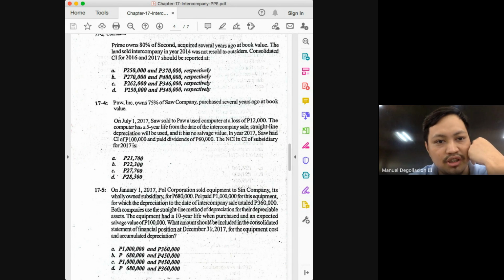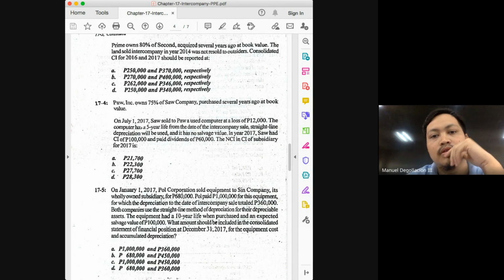So we're just looking for the share of the NCI, class, but we know that we cannot rely on the 100,000 because there will be a needed adjustment on this 100,000. And here we have an intercompany transaction involving a depreciable asset, specifically a computer.